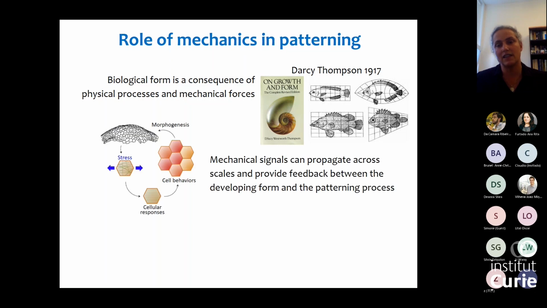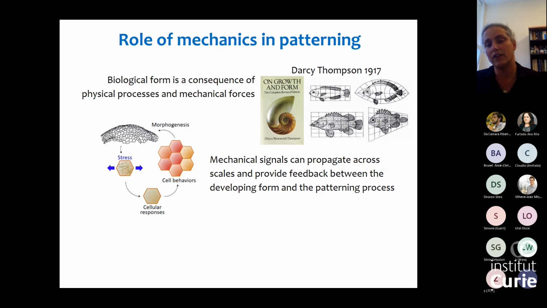In the last few decades, there's been a lot of work looking at how mechanical cues can in fact also interact and drive patterns and inform biochemical processes at all levels of organization, from the molecular through the cellular to the tissue scale, where the basic idea is that there are various processes where mechanical cues, mechanical signals, for example, the stress and strain in the tissue, can feed into the behavior of molecules or cells or even at the tissue scale.